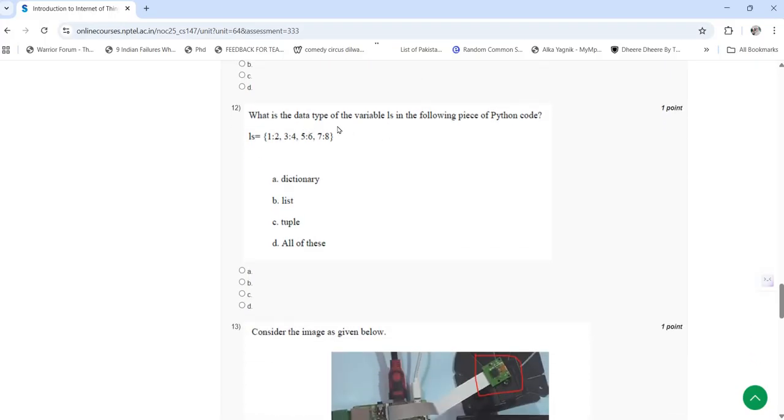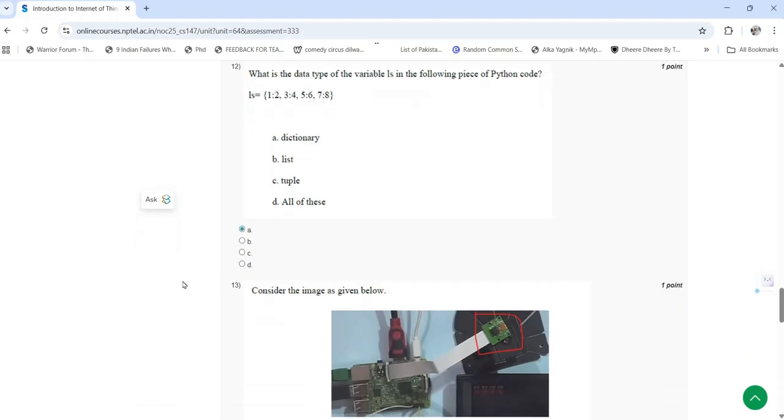12th question is what is the data type of the variable in the following piece of Python code? So here the answer for 12th question is A, that is dictionary.